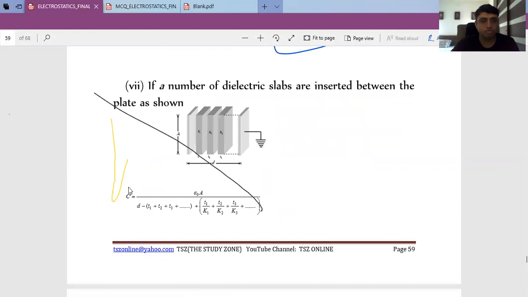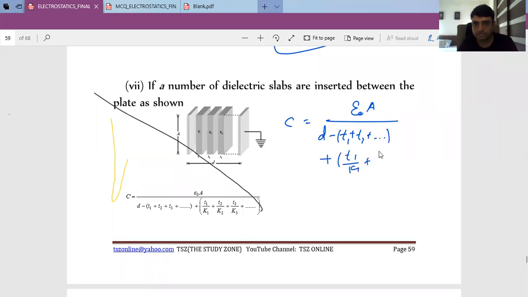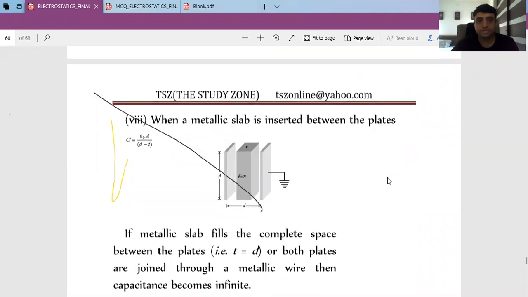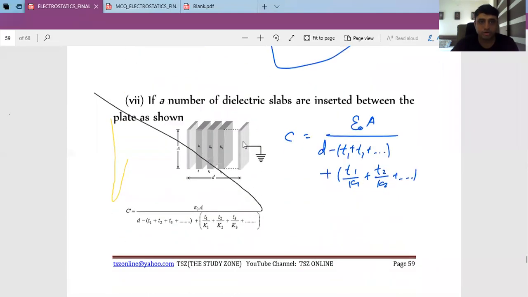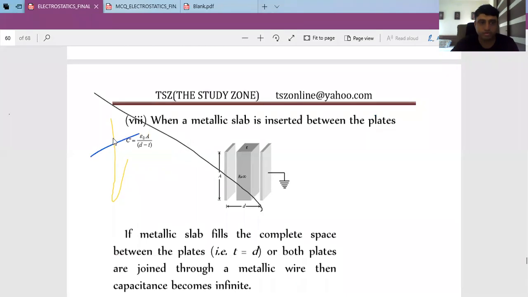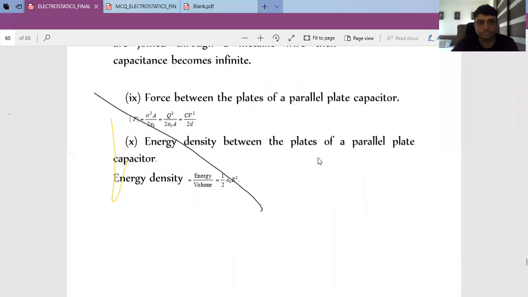Instead of one, suppose we have more, then we will continue with the concept. Like for the first one, we have d minus t1, the second one t2, then t1 by K1 for the first one, t2 by K2 for the second one, and onwards. If it is metal, then K is infinity for metal. So if you put infinity here, then it becomes epsilon 0 A upon d minus t. So this is the same as what we have discussed so far.